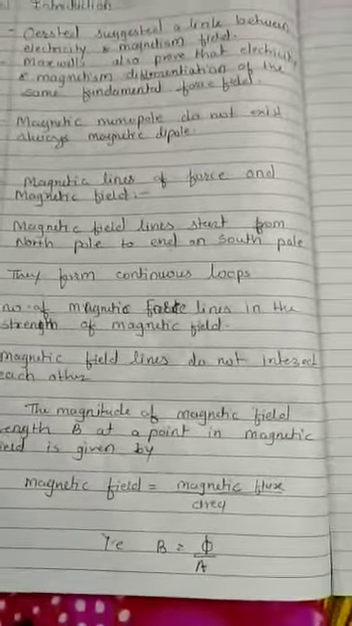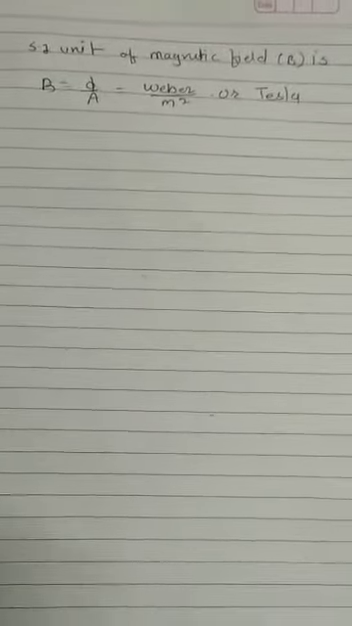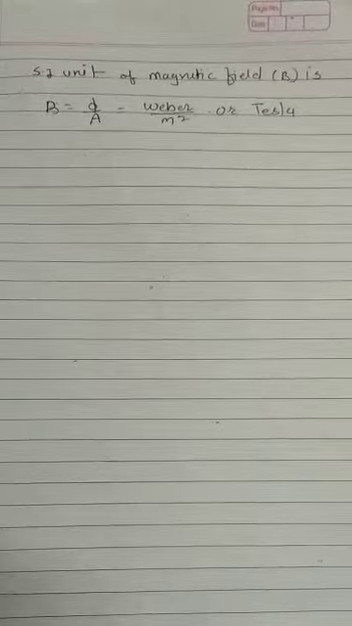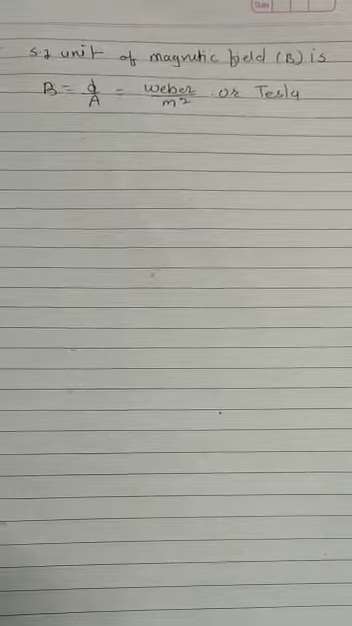So B is equal to flux upon area. The SI unit of the magnetic field B is equal to flux by A. Magnetic flux has the SI unit Weber, and area has the SI unit meter squared. So overall it is called the Tesla.